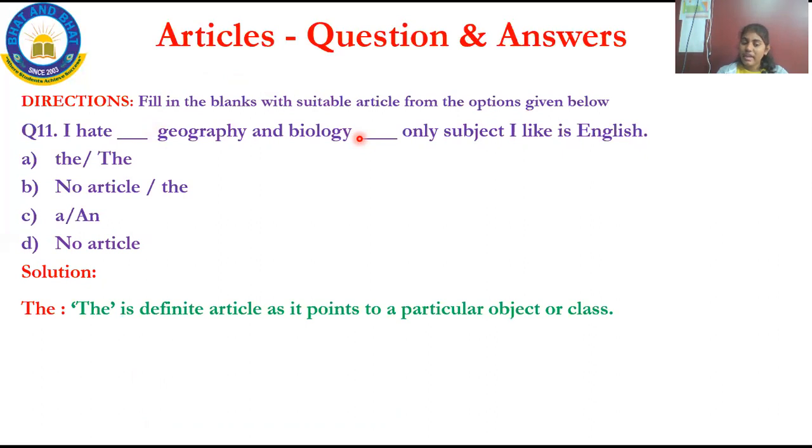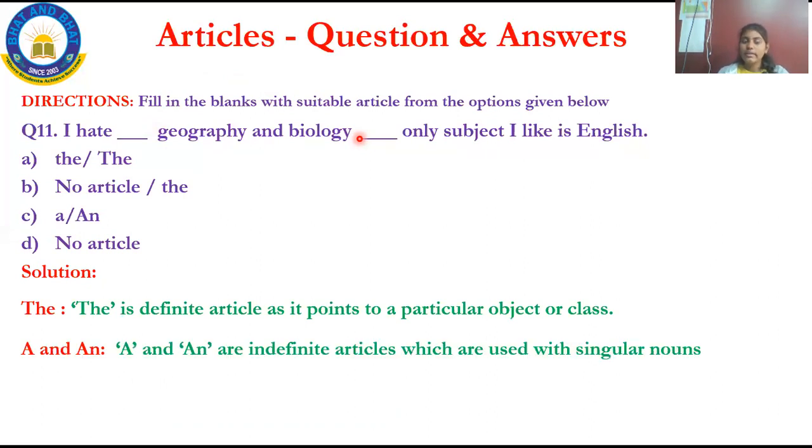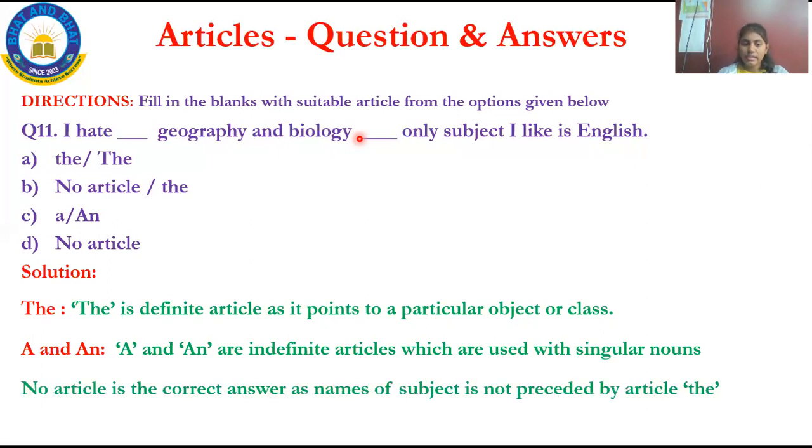Let us see now. The is a definite article, used to point out a particular object or thing. And a and an are the indefinite articles. I hate geography and biology. Only subject I like English. Is there a necessity to add any article over there? No, because it is already a grammatical sentence. There is no necessity to add an article over there. So what is the correct option? Option B is the correct answer.